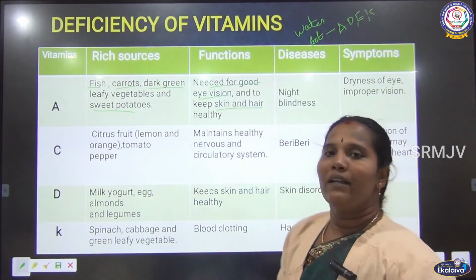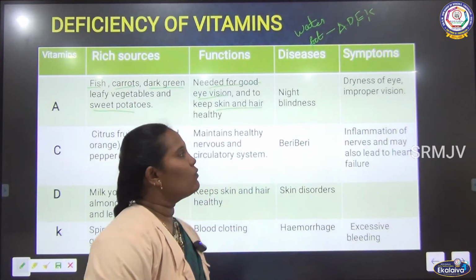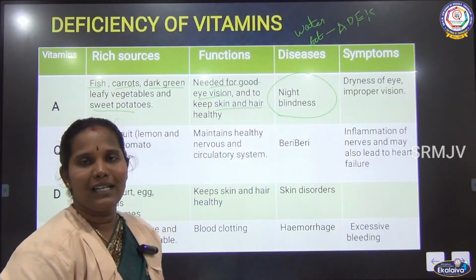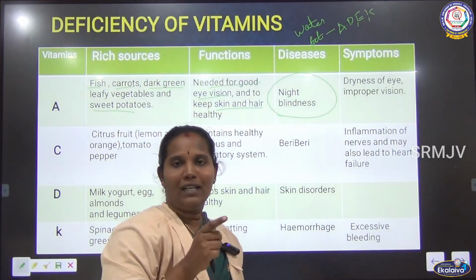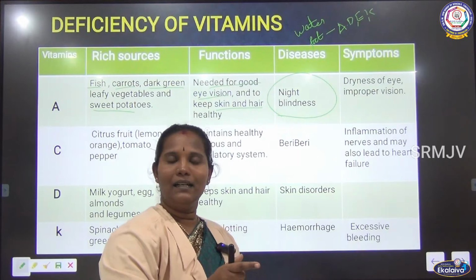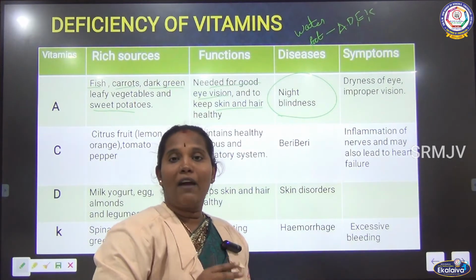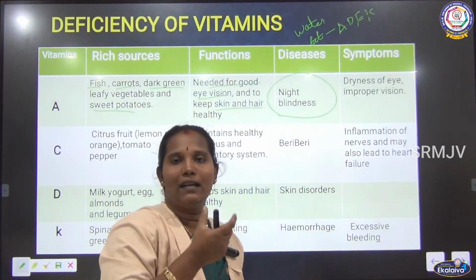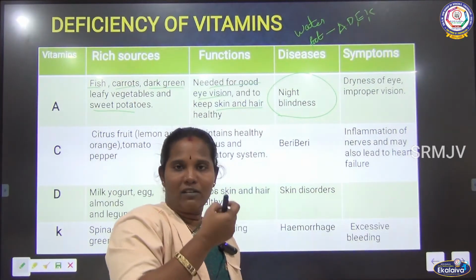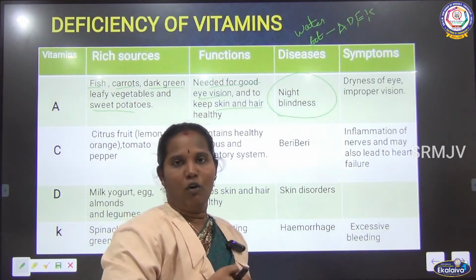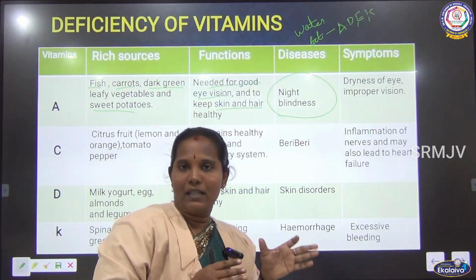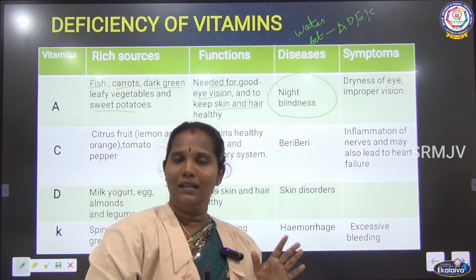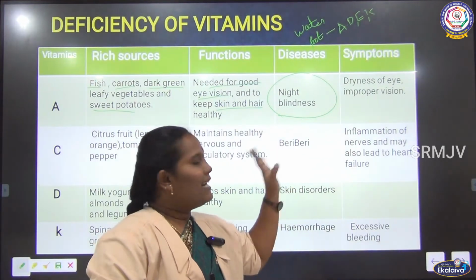What will happen if vitamin A is lacking in our body? It gives night blindness. Night blindness means the person can see during the daytime like a normal person. After that, in the evening after 6 o'clock, the vision of the eyes slowly gets low. For 12 hours they can see like normal persons, and after that they cannot see things. So it is called night blindness.